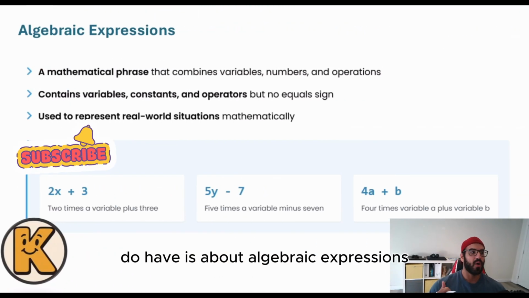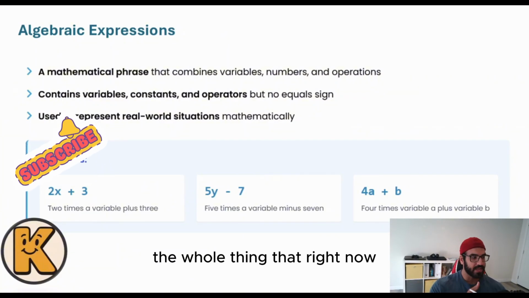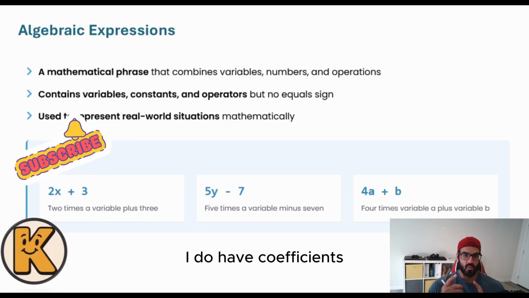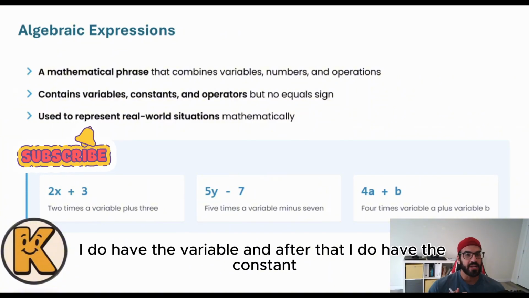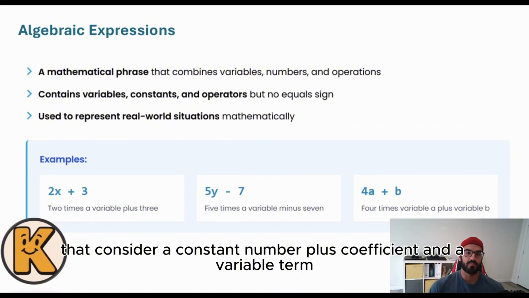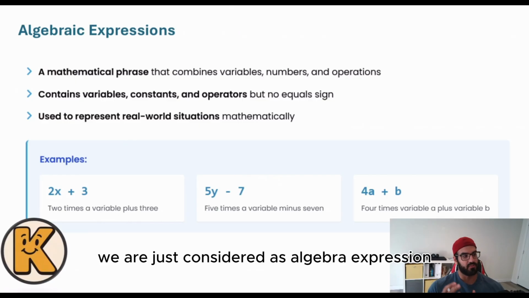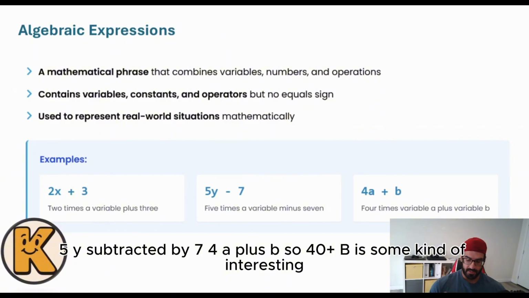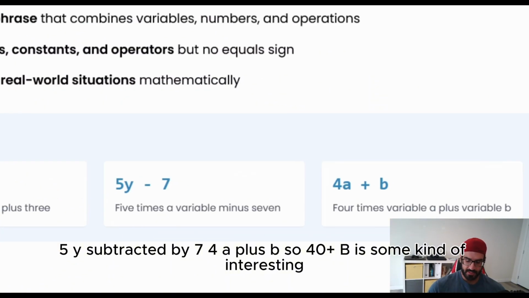So another thing that we do have is about algebraic expressions. The whole thing that right now we do have is going to be considered as algebraic expressions. I do have the coefficients, I do have the variable, and after that I do have the constant. So whenever we do have any real world problem, whenever we do have some kind of an equation on the side that considers a constant number plus coefficient and a variable term, we just consider it as an algebraic expression. For example, at this point, we do have 2x plus 3, 5y subtracted by 7, 4a plus b. So 4a plus b is kind of interesting.